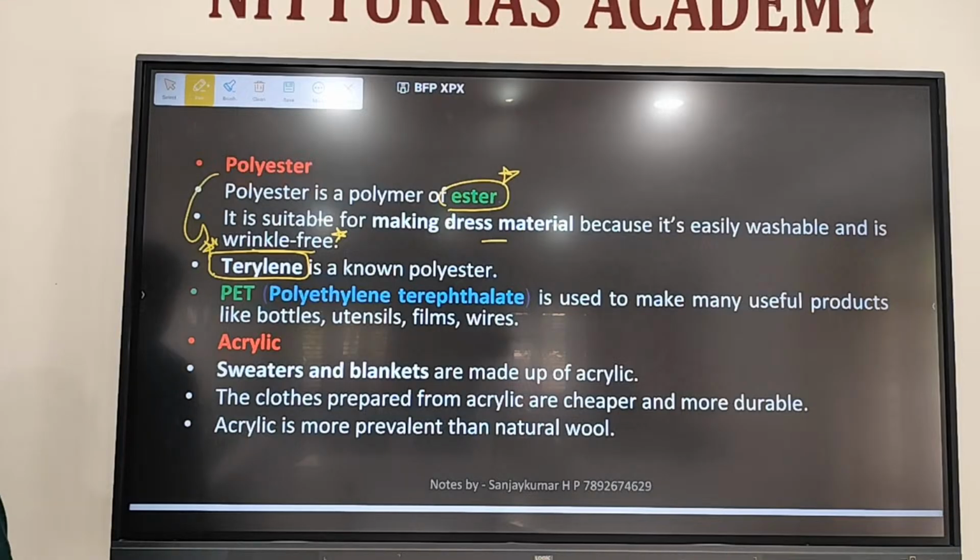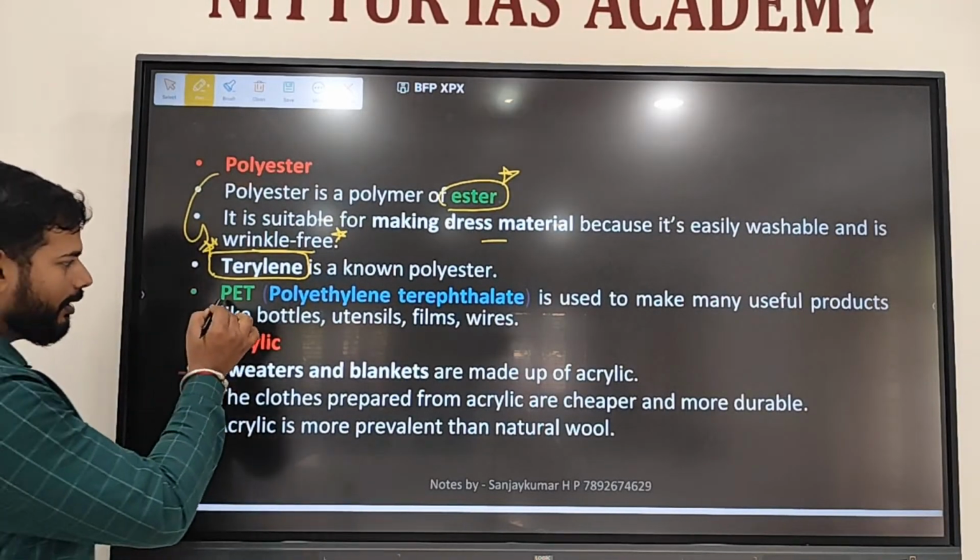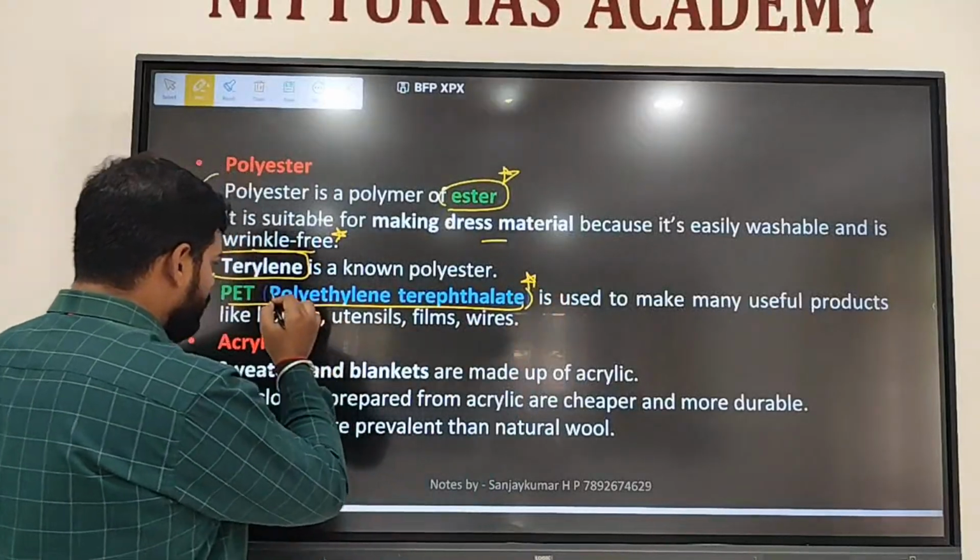Then, have you heard the name PET bottle? A PET bottle is not the bottle which you carry along. PET bottle means it is made up of a chemical called polyethylene terephthalate. The bottles, plastic utensils, plastic boxes, etc. are made up of polyethylene terephthalate, PET.